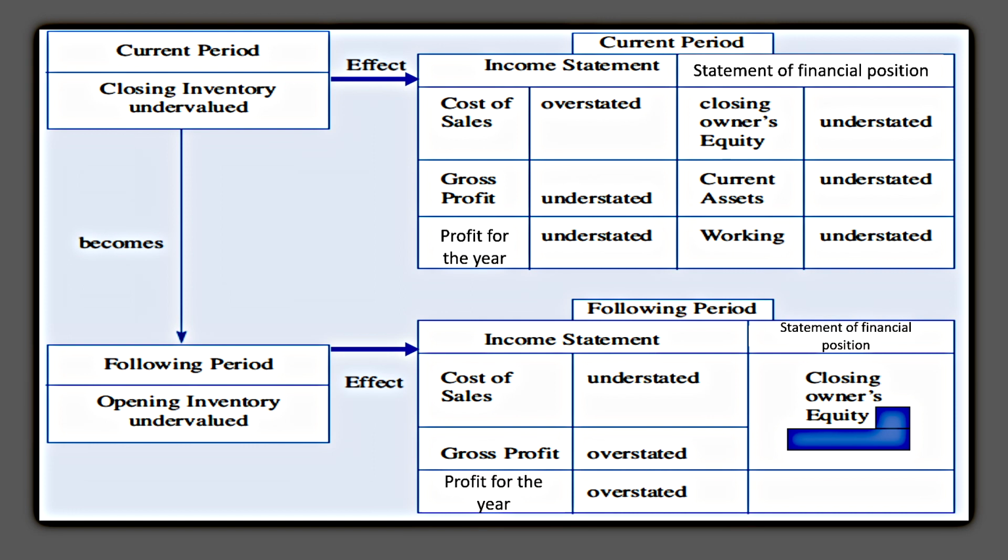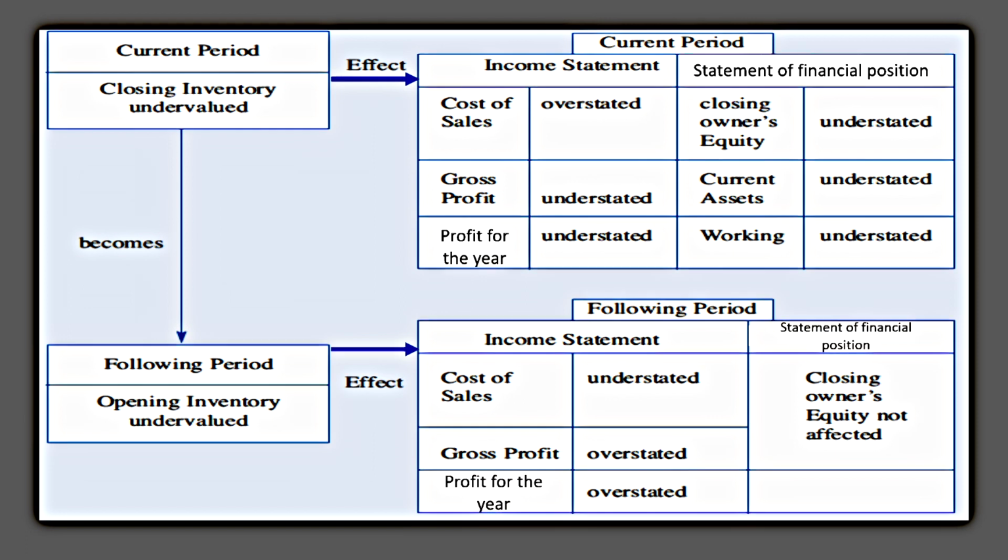Once again, if you will recall, we said there would be an inverse relationship between opening inventory and profit. So you can see opening inventory undervalued leads to gross profit and profit for the year being overstated. The effect on the statement of financial position would be closing owner's equity not affected.